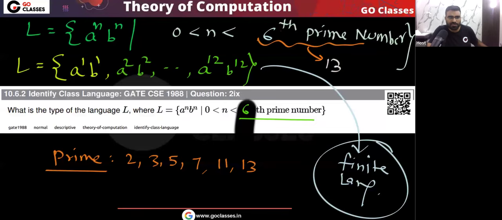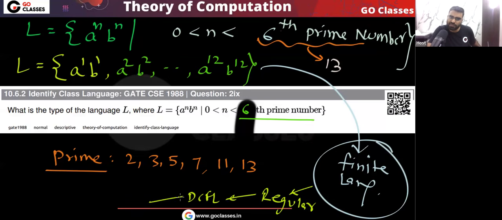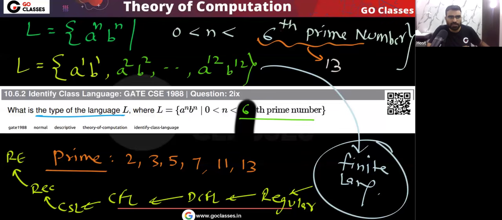Because this is a finite language, and every finite language is regular. Every regular language is a DCFL. Every DCFL language is CFL. Every CFL language is CSL. Every CSL language is recursive. Every recursive language is recursive enumerable. Okay, is this clear? So remember this language, the question is asking what is the type of this language.